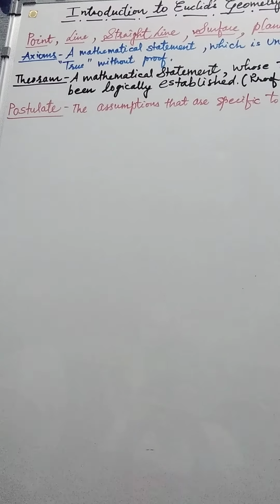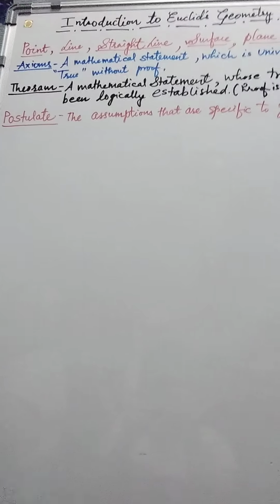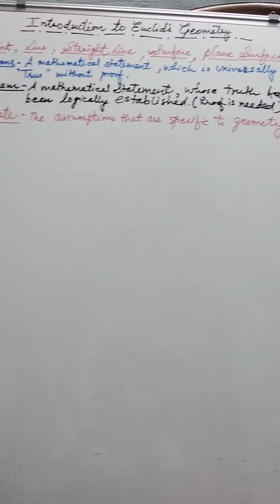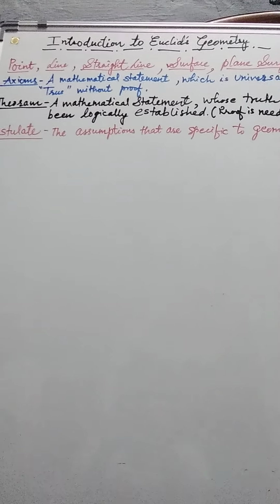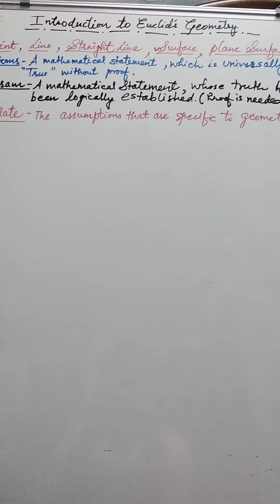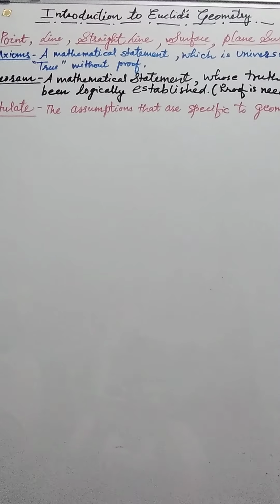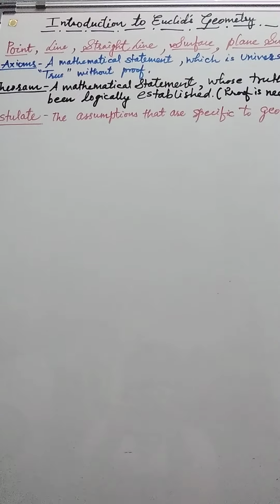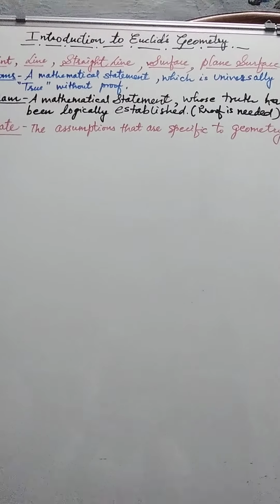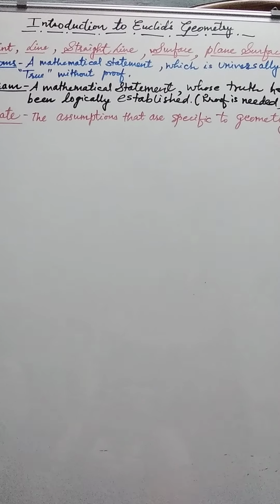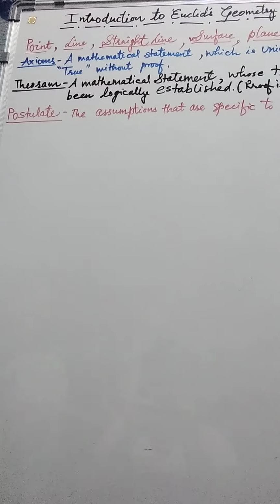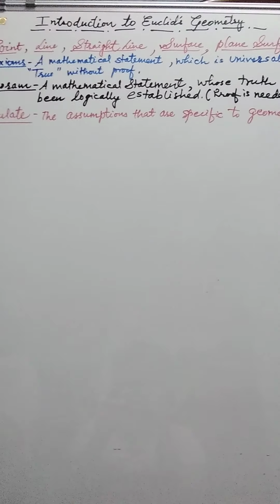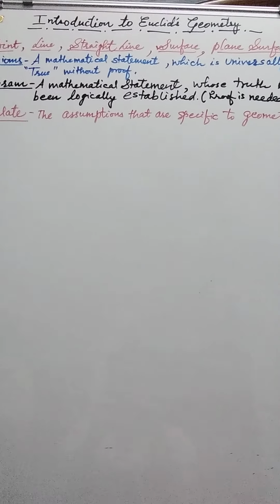First one is axiom. A mathematical statement which is universally true without proof is called an axiom. An axiom doesn't need any proof. It is a universally true statement. Then comes the theorem, a mathematical statement which is true when we prove it logically. Proof is required for it. And the third one is postulate. This is mainly for geometrical purposes. The assumptions that are specific to geometry are called postulates.